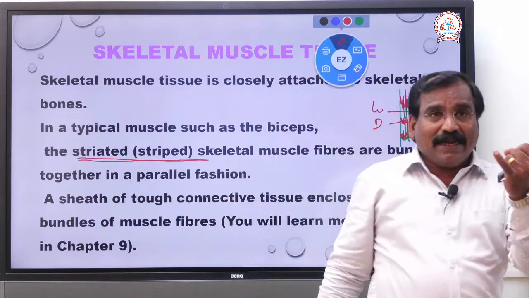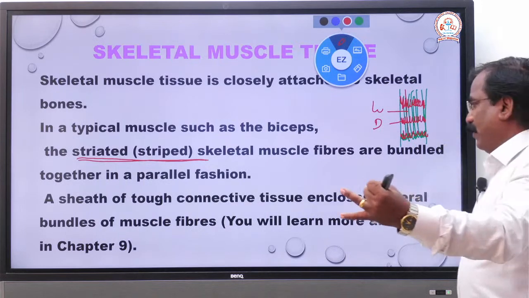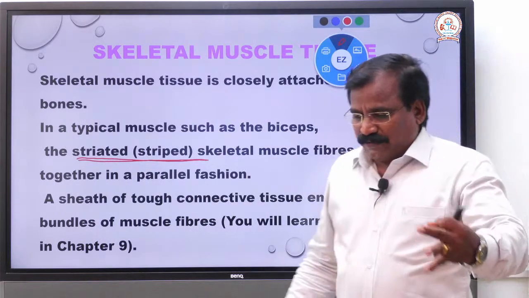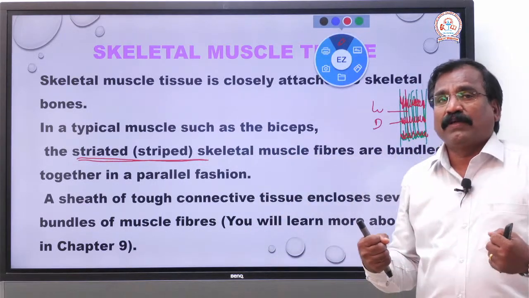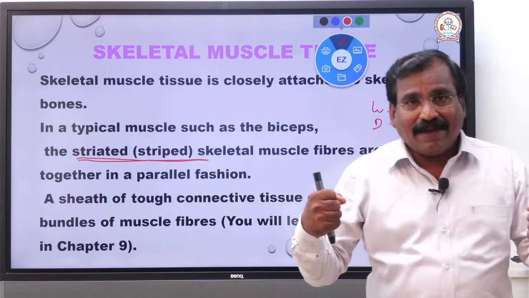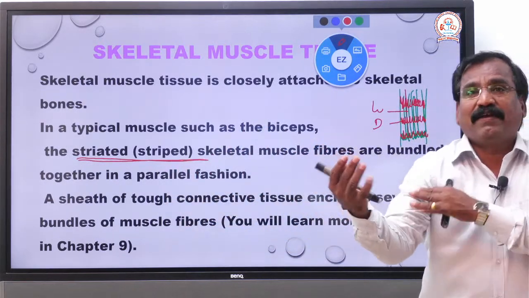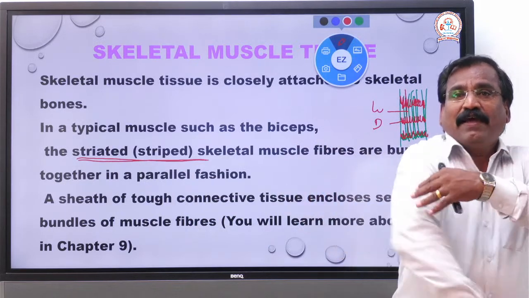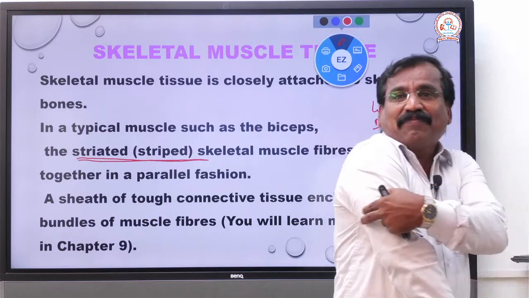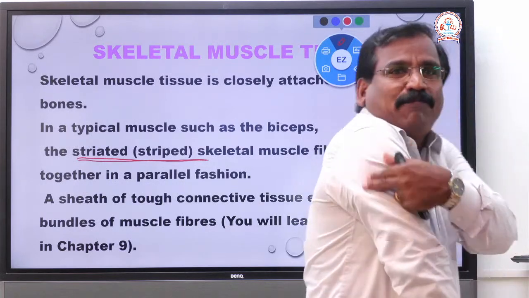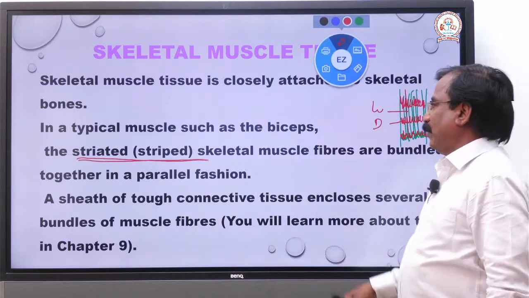Why it is called skeletal muscle, you know. Why it is called striated muscle, you know. Examples of this are the biceps and triceps muscles. This is the biceps muscle, the arm muscle. The triceps is the back side, where the doctor gives an injection. This is called triceps and biceps, a typical example.